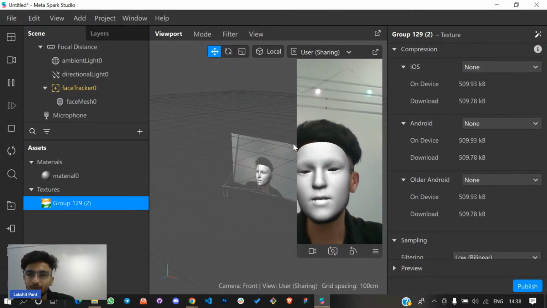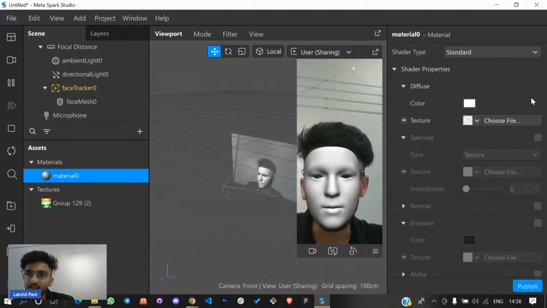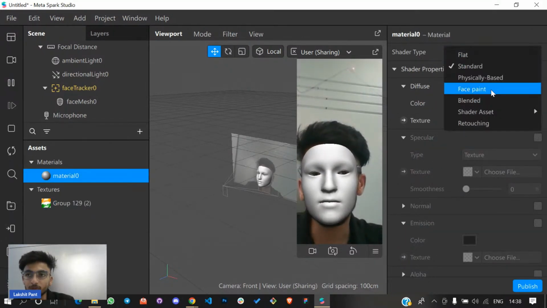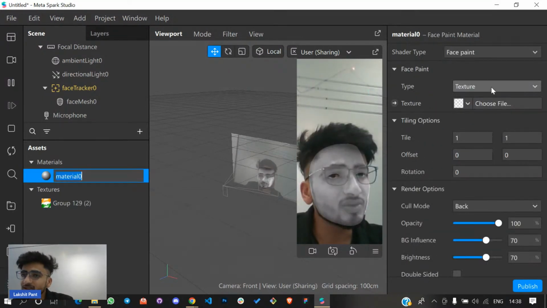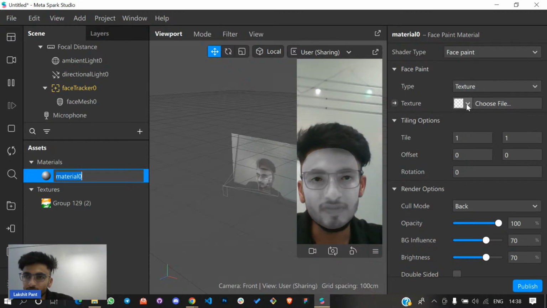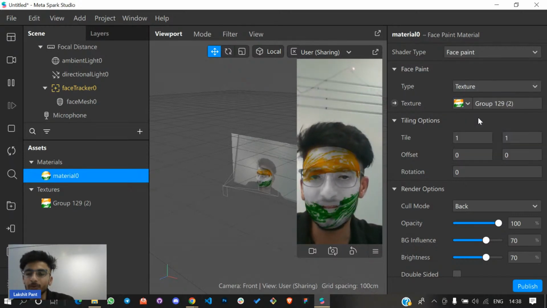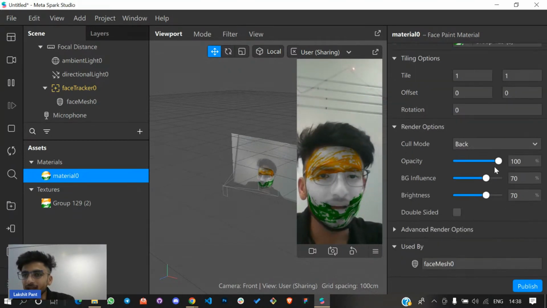Now you have to go to your material option, and in the shader type, you have to choose face paint. As soon as you select face paint, you have to choose the image that you have uploaded like this. Now you can just adjust some properties, like if you want to, like this.